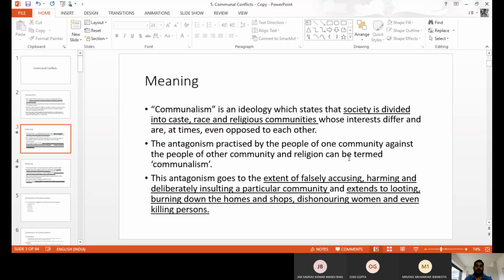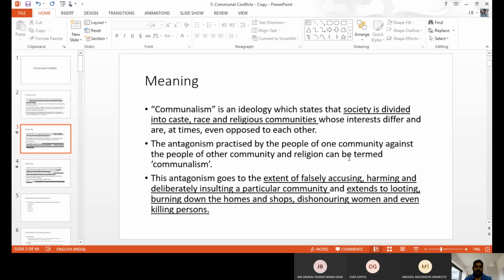The antagonism extends to falsely accusing, harming, and deliberately insulting the other community, even looting, burning down homes or shops, dishonoring people, particularly women, and sometimes killing. If anybody does these activities because of caste, religion, race, or any other reason, it is called communalism.